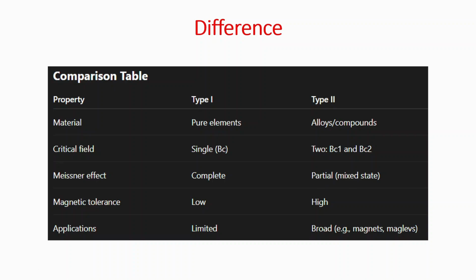Magnetic tolerance is low in type 1, and in type 2 it is high. Applications of type 1 superconductors are limited because of low critical temperature and low critical magnetic field, but type 2 superconductors have broad application potential due to higher critical temperature and higher critical magnetic fields. So these are the main differences between type 1 and type 2 superconductors.